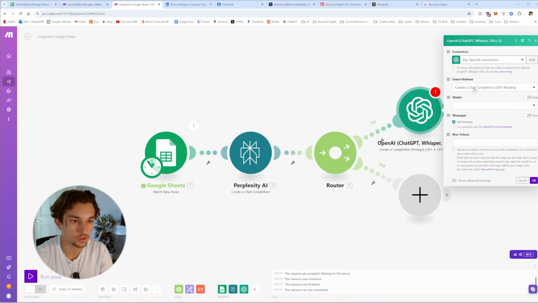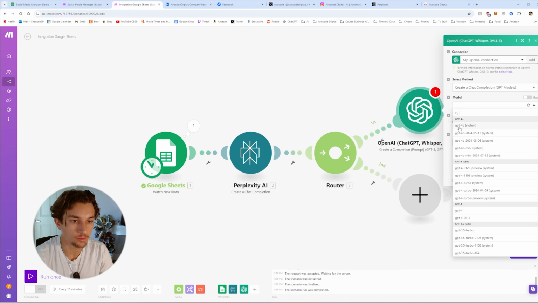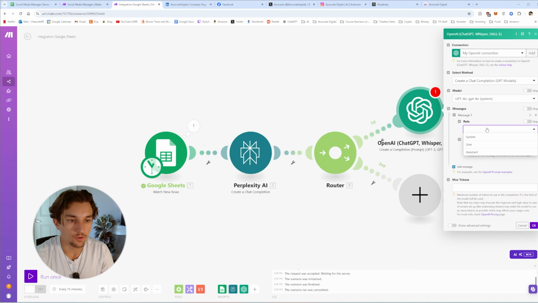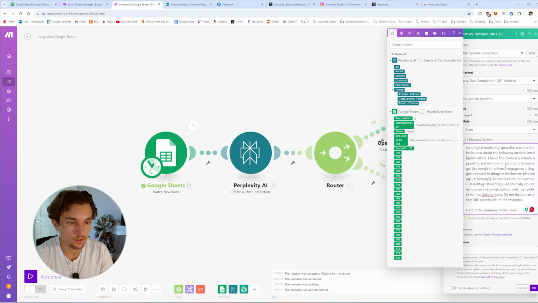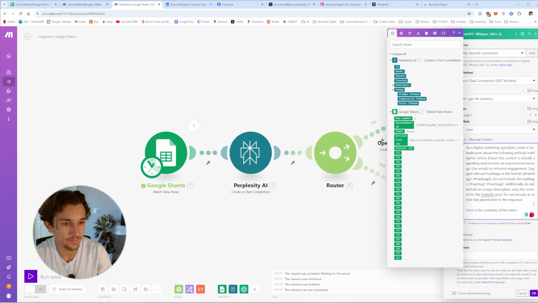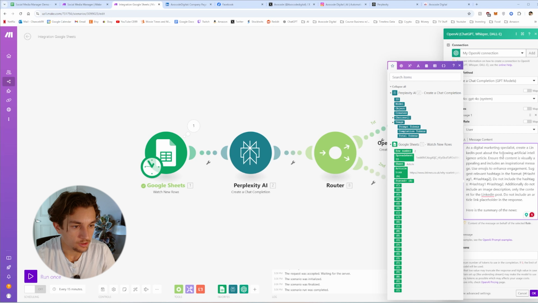Next, we will create a completion. The model we'll be using is 4.0. For message, we're going to be using the user role, and then message content. We'll have this prompt. As a digital marketing specialist, create a LinkedIn post about the following artificial intelligence article. This can be changed to whatever niche is yours, but ensure that the content is visually appealing, includes inspirational message, use emojis and hashtags, and then some additional instructions here.